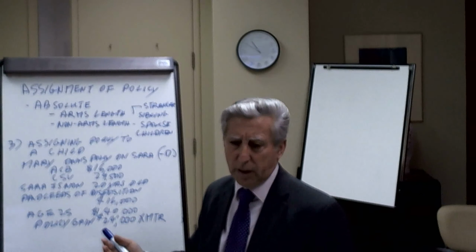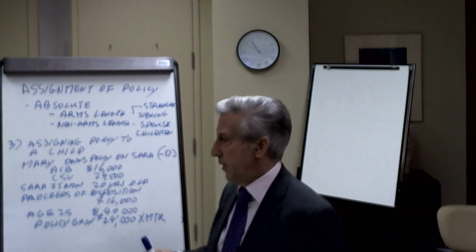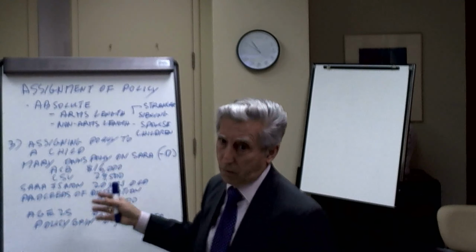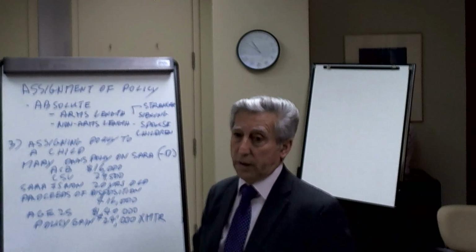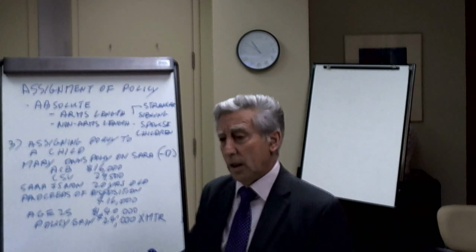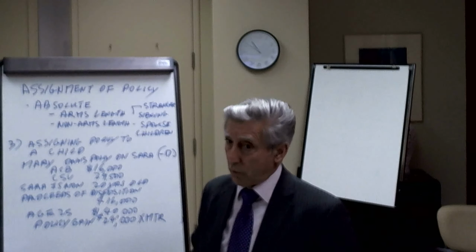When you transfer the policy to the trust, then there is a deemed disposition. In other words, there is no rollover provision. This is all rollover, okay, all rollover. But the moment you transfer the policy to a trust, even though the beneficiary of that trust is the child, the trust is basically a legal entity unto itself. And so therefore, there is no rollover provision.